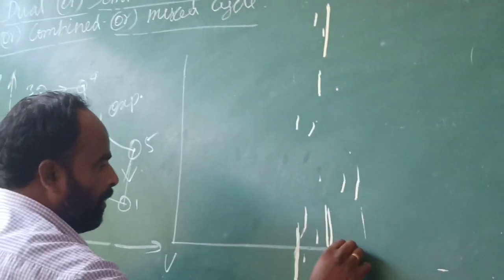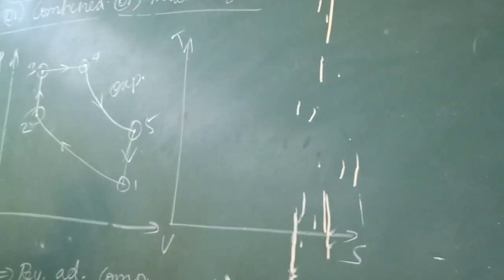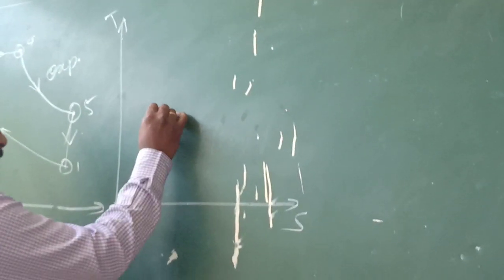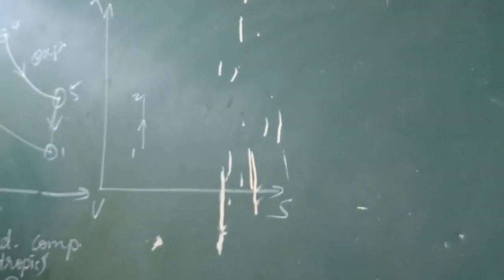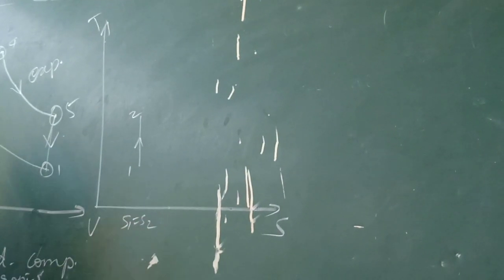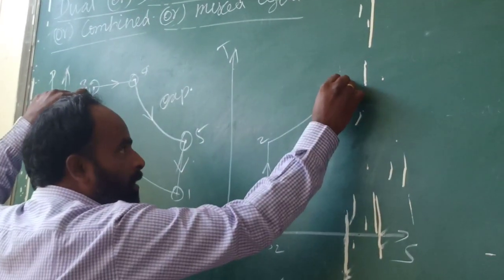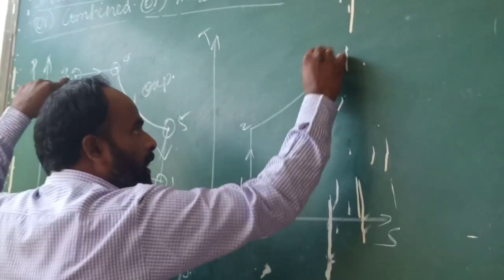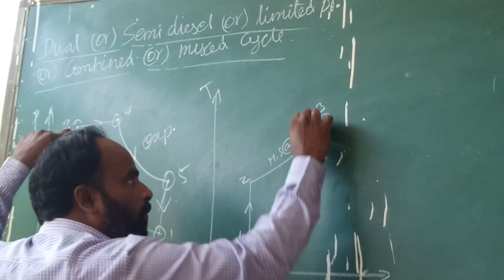So before that we will draw the TS diagram also. Temperature versus entropy diagram, where process 1 to 2 is reversible adiabatic compression, that is called isentropic. Since it is isentropic, we will have a vertical line. Entropy will remain constant, S1 equal to S2. And 2 to 3 is heat supply, so the entropy will increase. This is process 2 to 3, where heat supply is at constant volume.